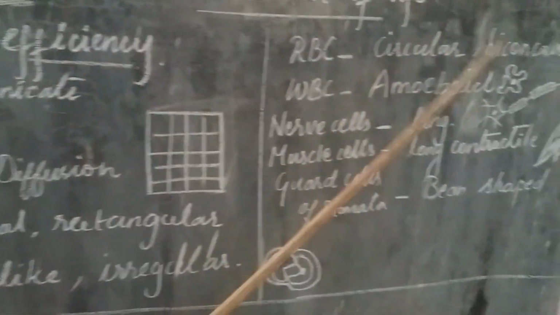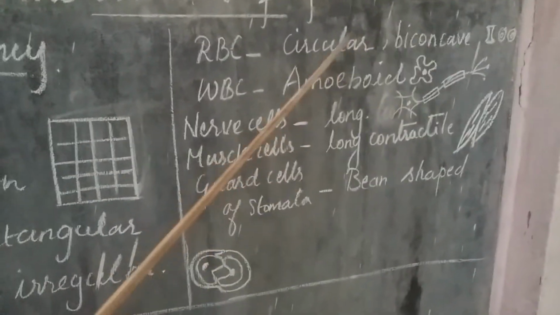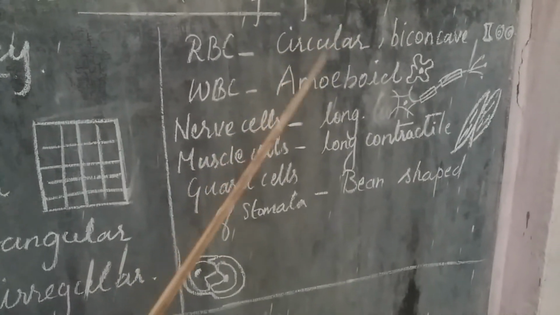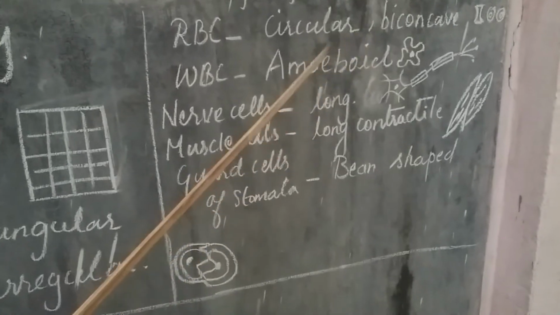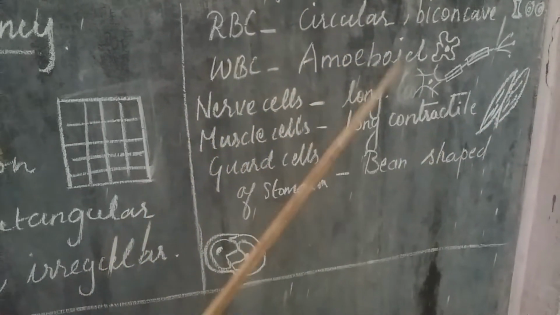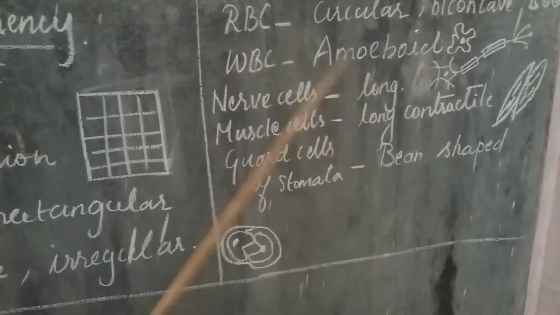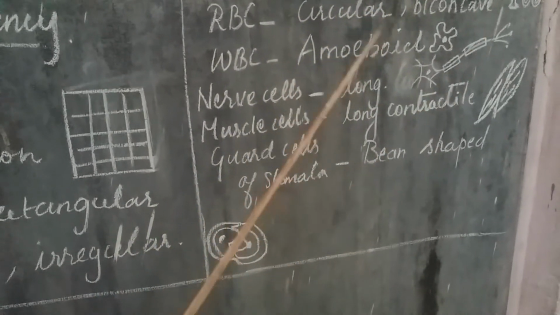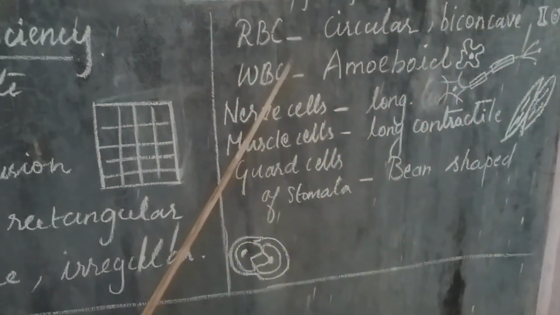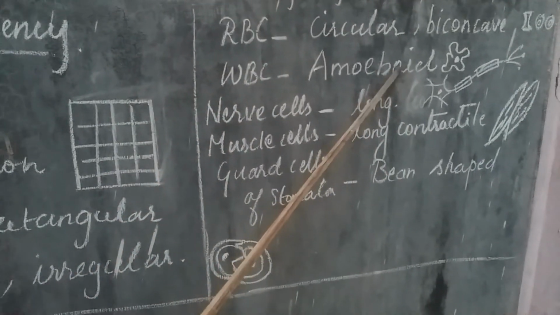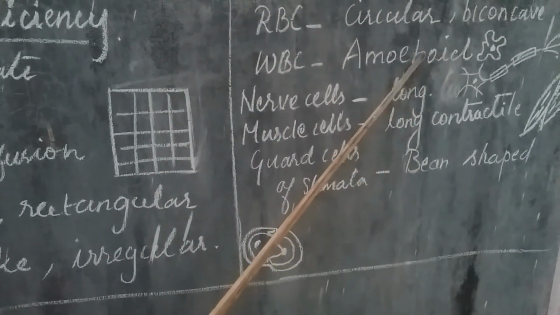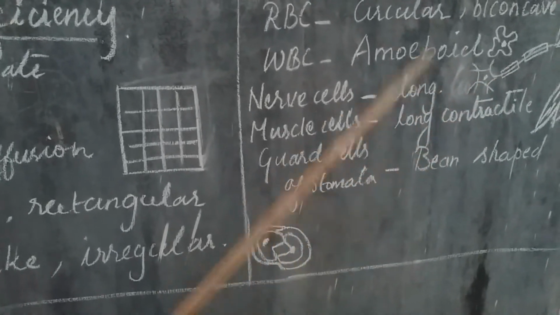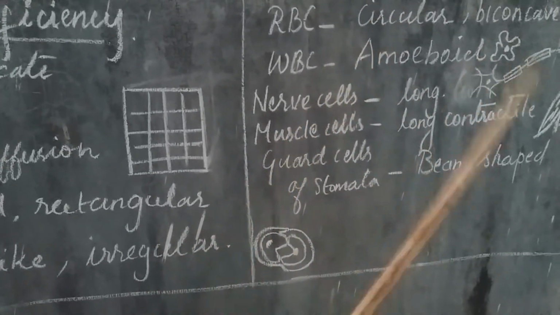RBC, circular biconcave in structure. That is the size we discussed the other day. The small, minute biconcave structure makes it pass easily through the small capillaries. Because it carries oxygen, it has to pass even to the extreme places. And the WBC is amoeboid in shape. The amoeboid cells squeeze out through the capillaries.